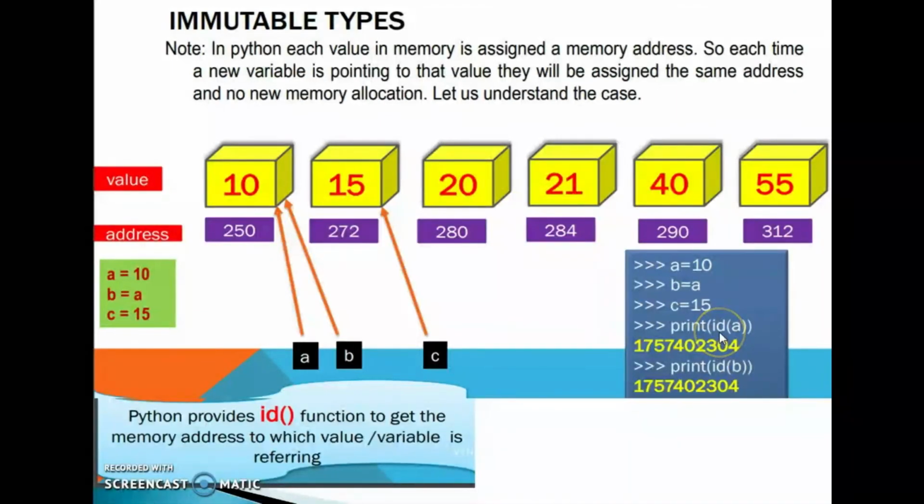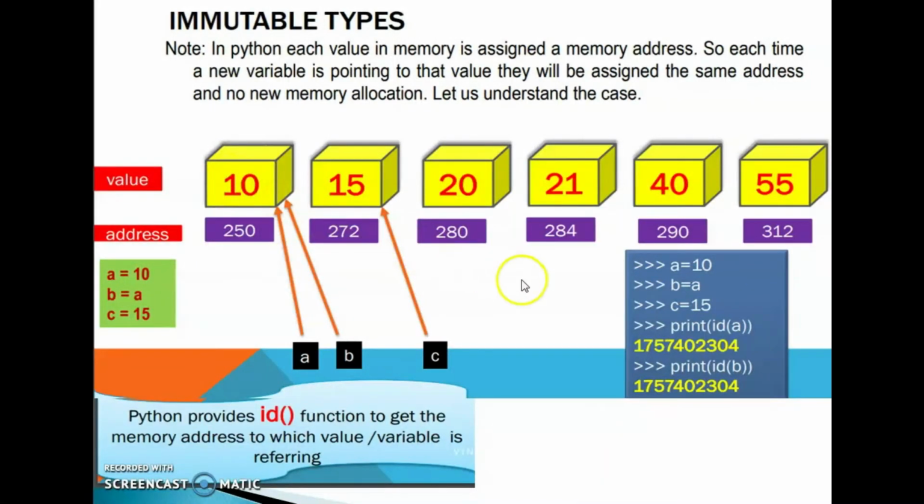At the time of execution we can see the original address. That is why this memory location is like this. Okay. Print id of B. That time also we can see the same memory address, because the value 10 is stored in this particular memory address. A and B are together pointing to this value 10.